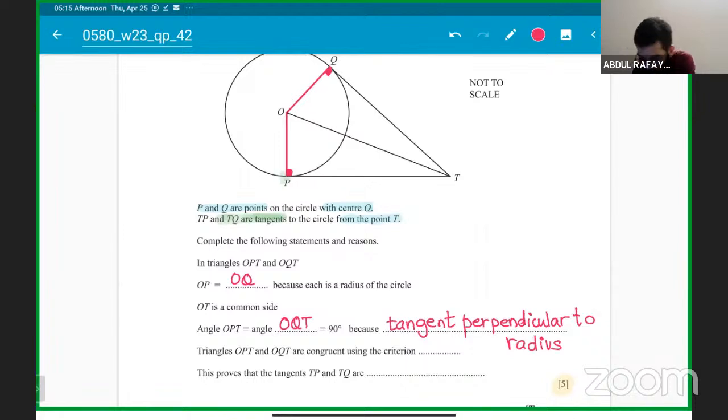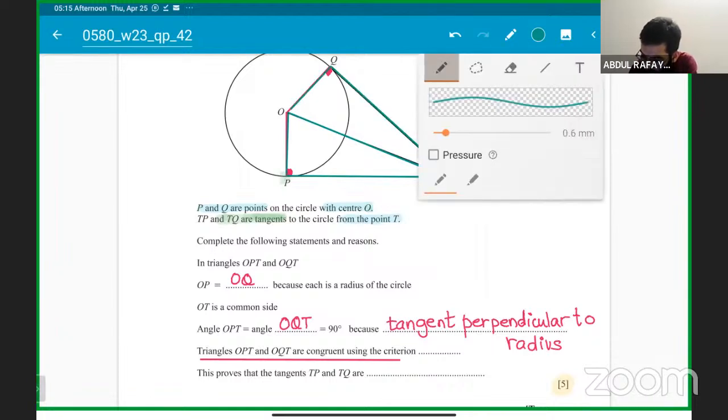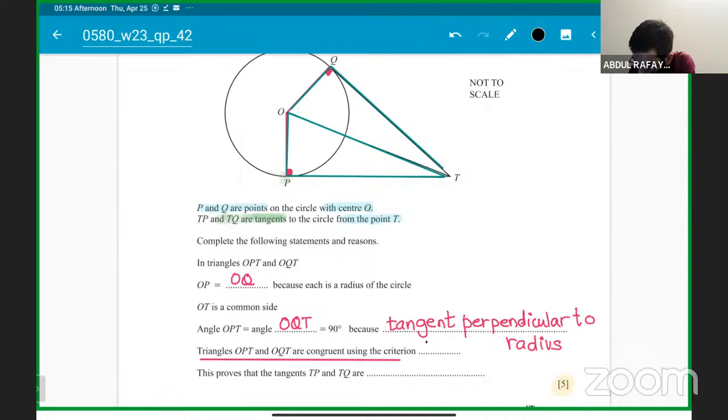Everyone getting it? Then triangles OPT and OQT are congruent by which property? Triangles OPT and OQT are congruent using the criterion that is basically right hand side. RHS, right angle, 90 degrees angle. This proves that the tangents TP and TQ are equal in length.